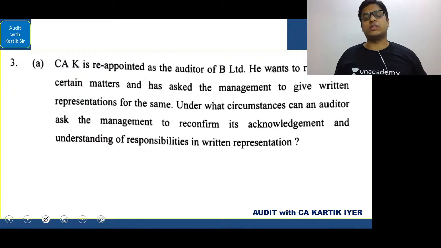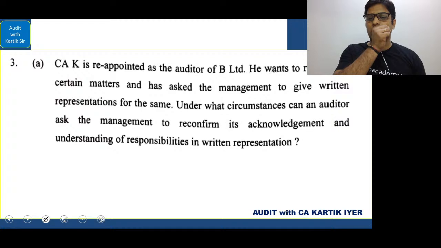Come to the next one, dear student. Let's see. This is a nice one, simple one. Let's see this. CAK is reappointed as the auditor of B Limited.